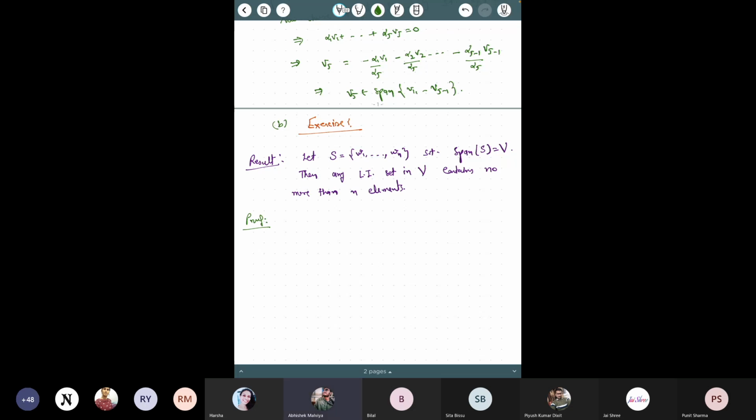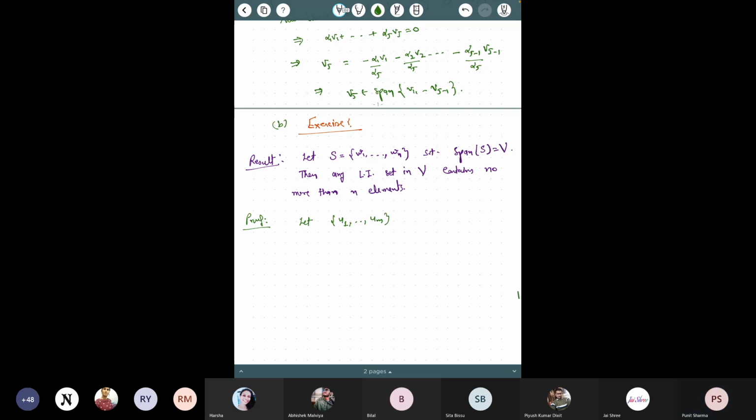So if I want to prove this result, if I were you, how would I do it? I would take a linearly independent set, let's say u1 to um. This is the correct way, you tell me whether this is the correct way or not. What I have to prove is that any linearly independent set I take cannot have more than n elements. So let's say u1 to um.